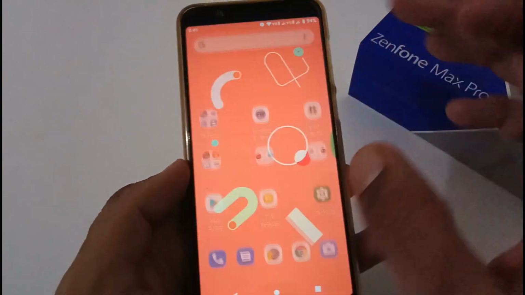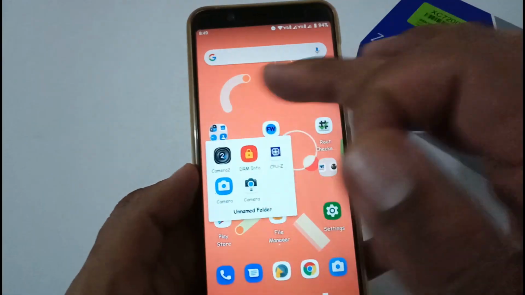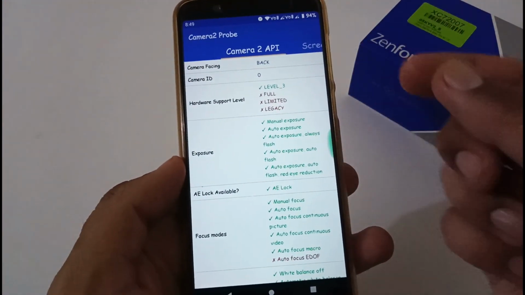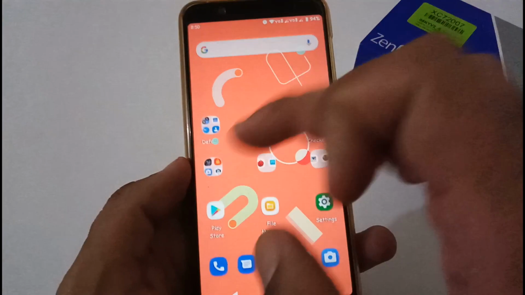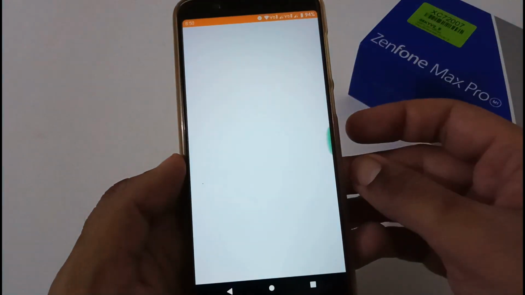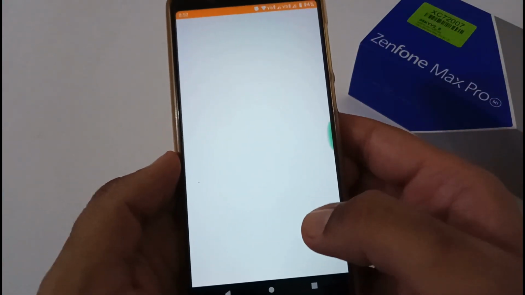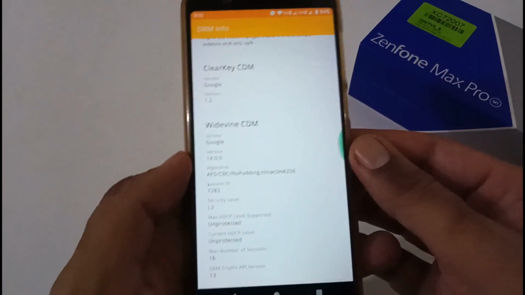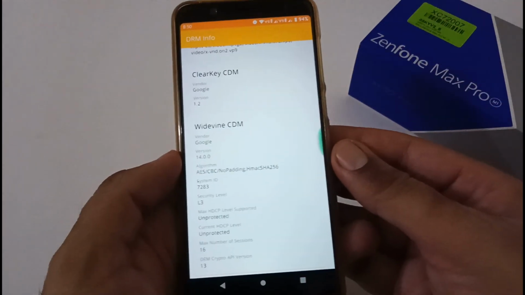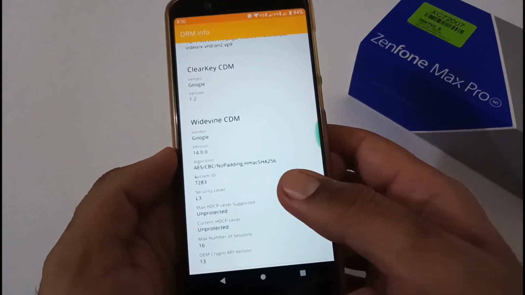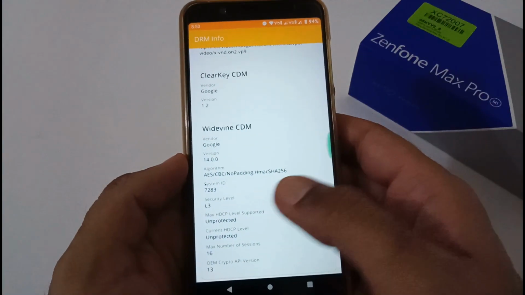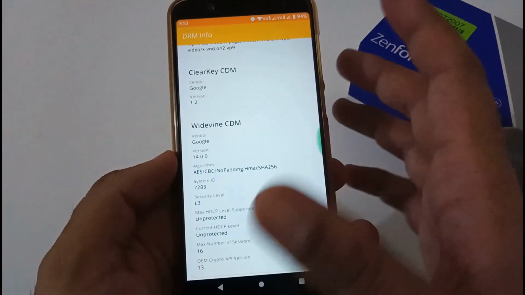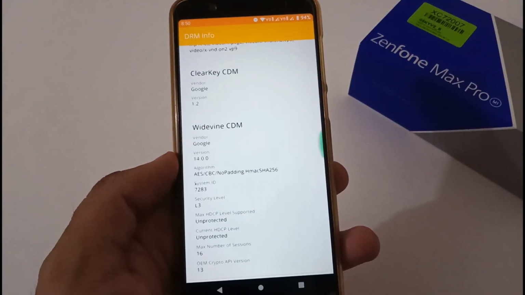Now after this, let's move to the status of Camera2 API. The good thing is that Camera2 API is available out of the box with Level 3 support. Apart from this, the status of Widevine certification. At my side it is showing L3, but that is because it has been persisting since the time I installed the Android Beta 1 version. If it is showing L1 at your side, then it will surely be L1 when you flash this ROM as well. So there is no problem with this ROM in terms of Widevine certification.